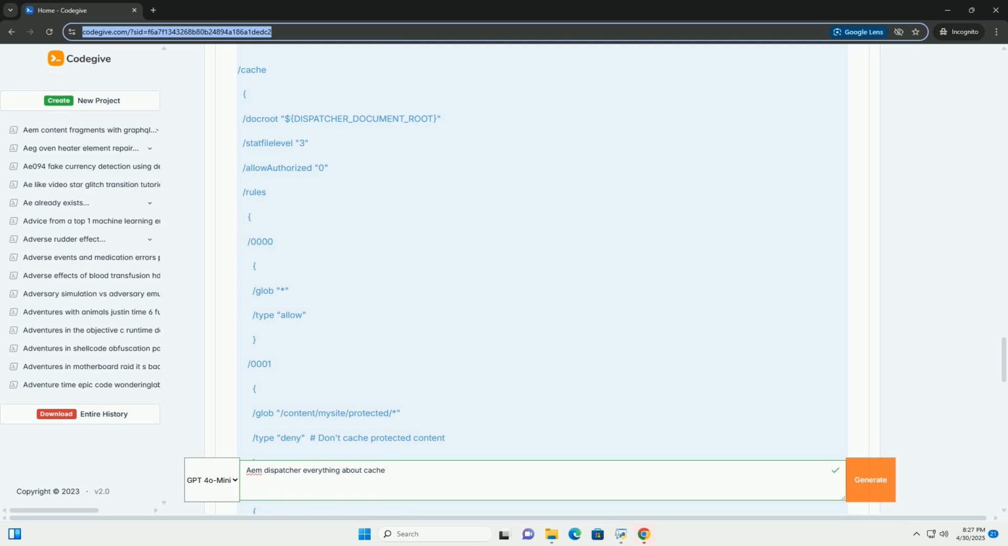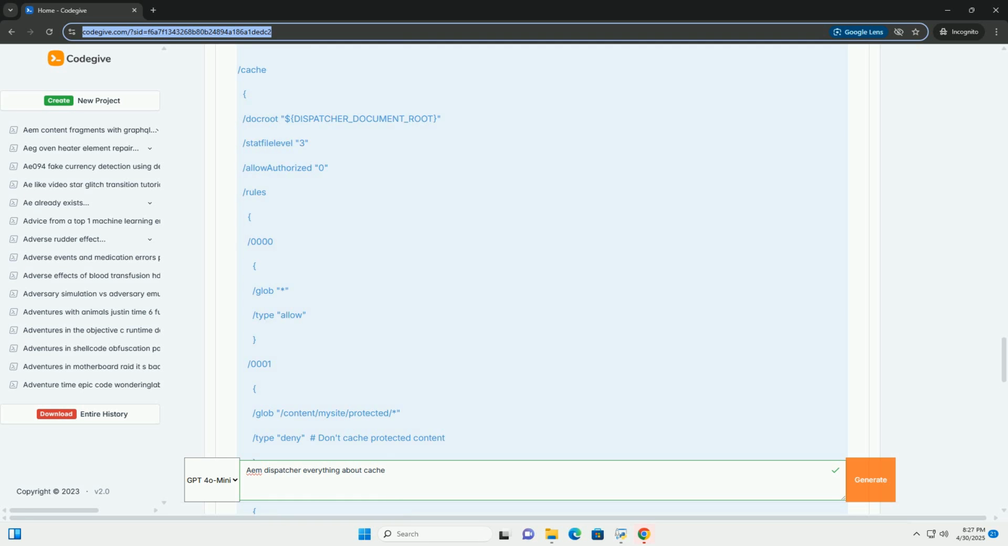/allowedClients defines which IP addresses are allowed to send cache invalidation requests to the dispatcher. This is very important for security. You should only allow invalidation requests from your AEM publish instances.